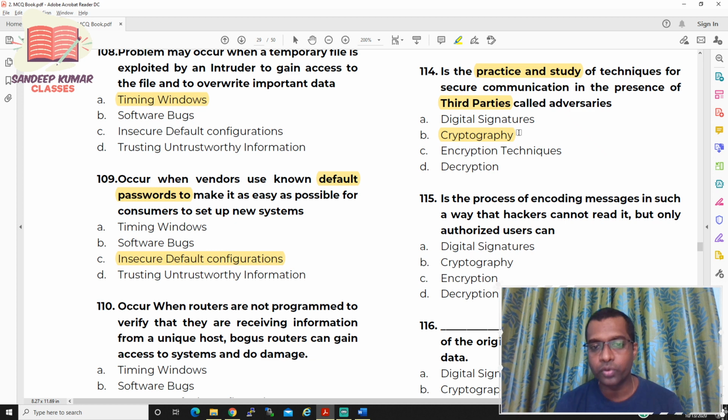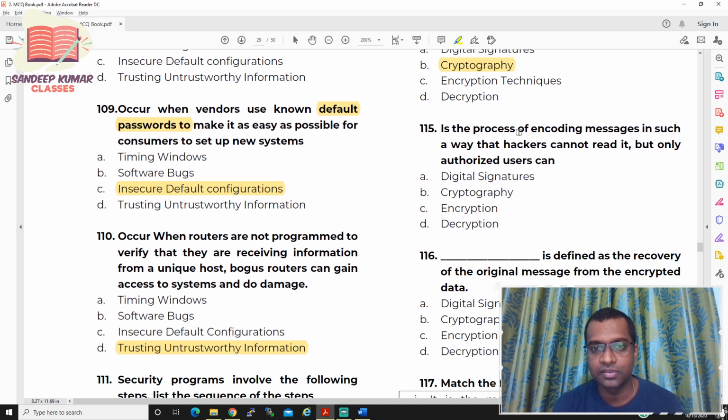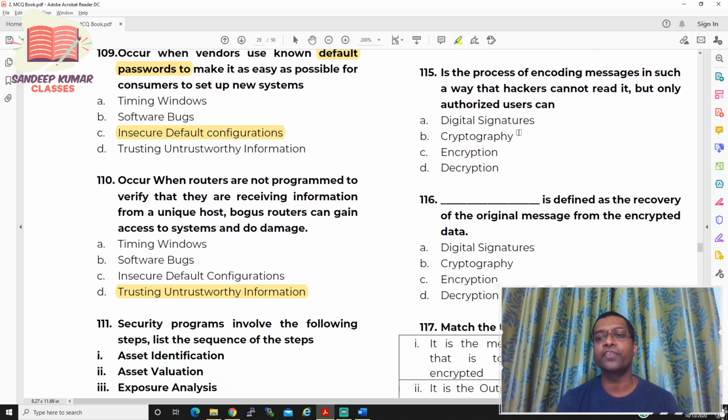Now let us move to question number 115. Dash is the process of encoding messages in such a way that the hacker cannot read it, but only an authorized user can. You have four options: digital signatures, cryptography, encryption, decryption.